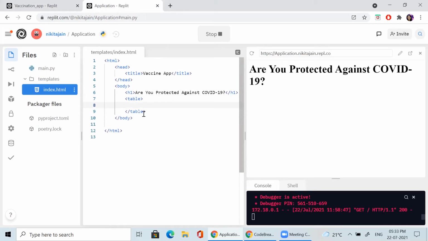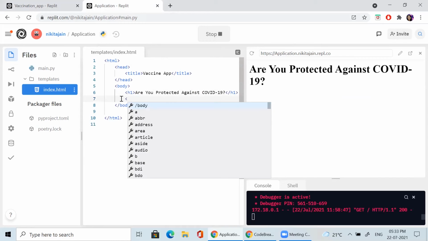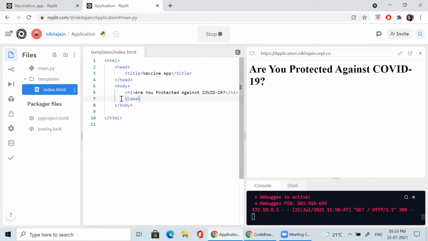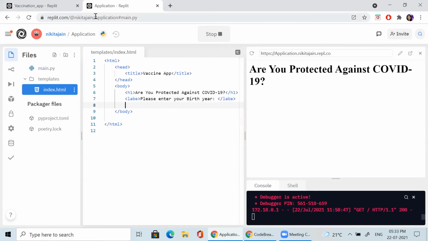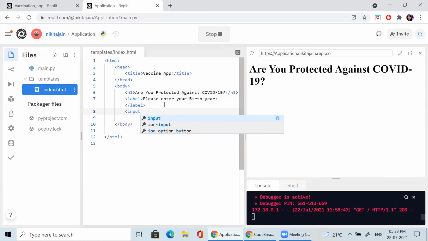Or what I will do right now is write directly because we have very little time. If I create a table, it will take time. So here I'm directly taking a label, and in this label I'm defining please enter your birth year, and the label should be closed. Exactly after the label, we have to give a text box.